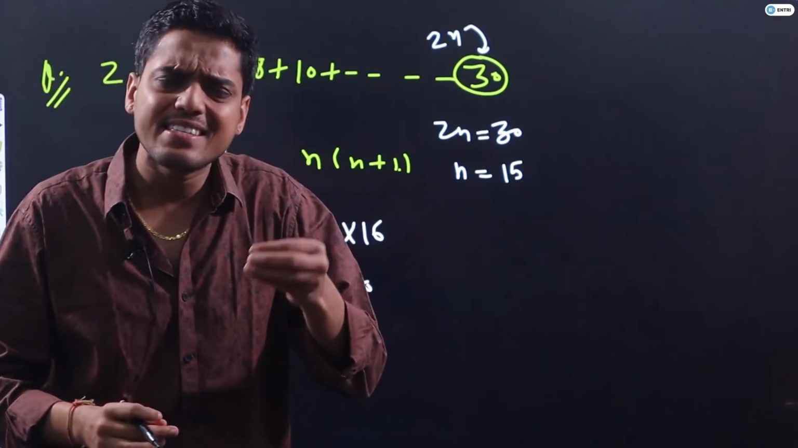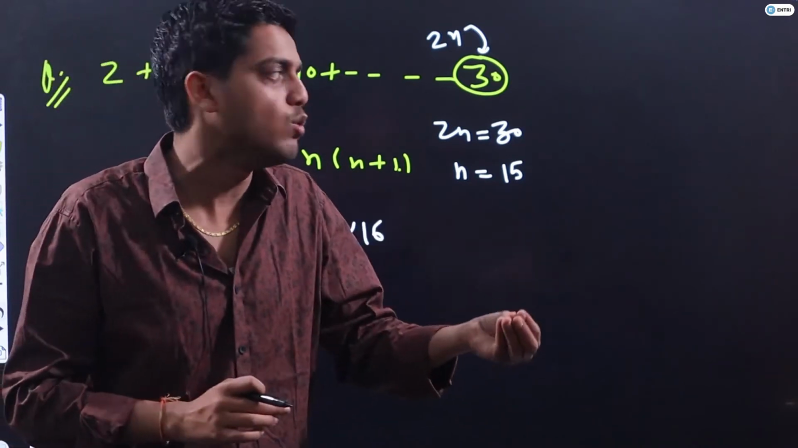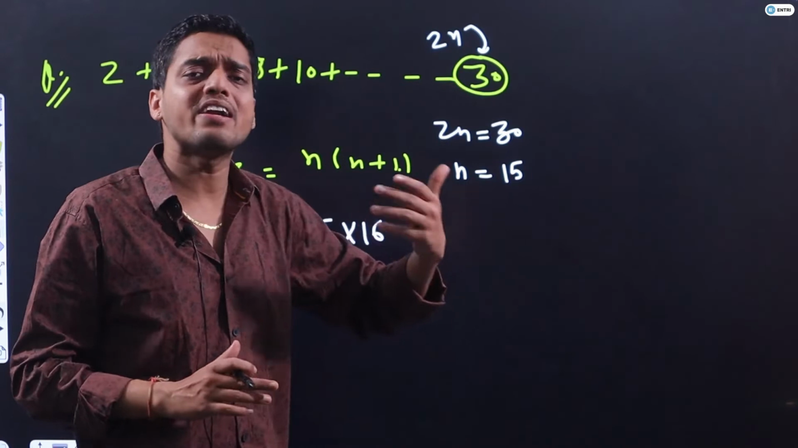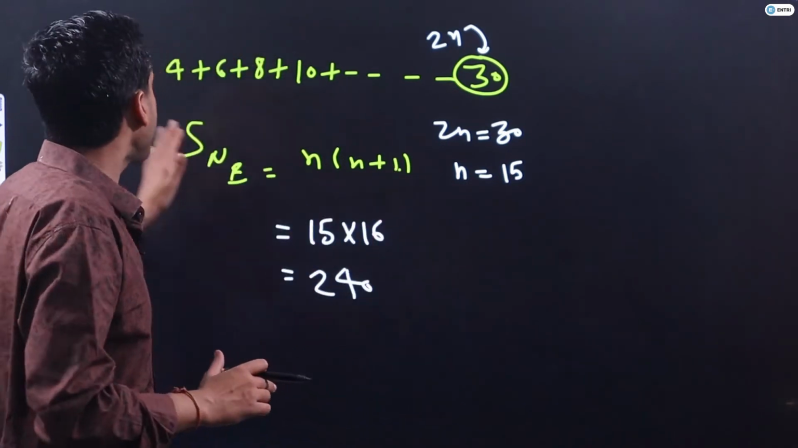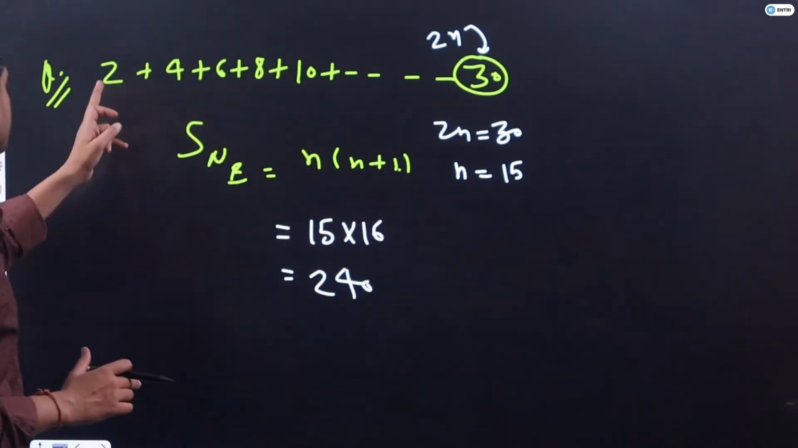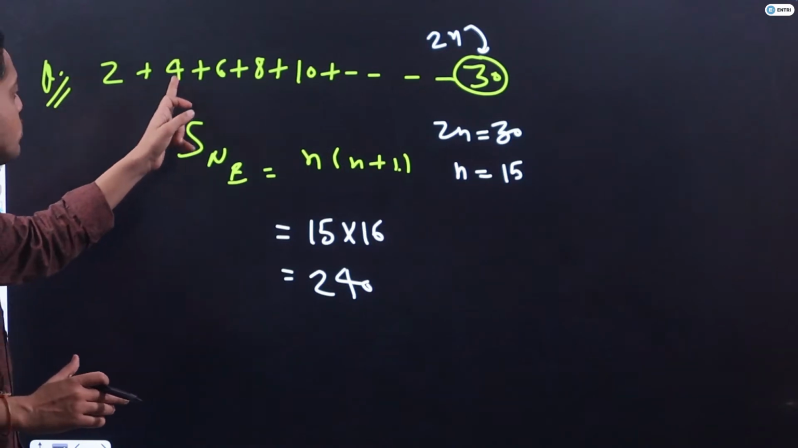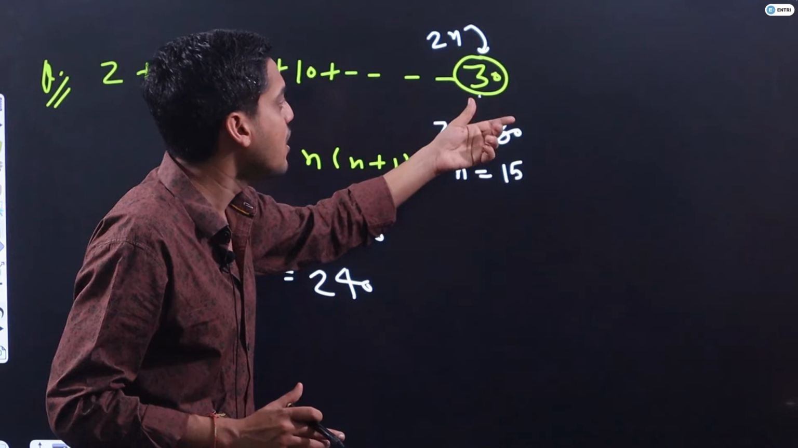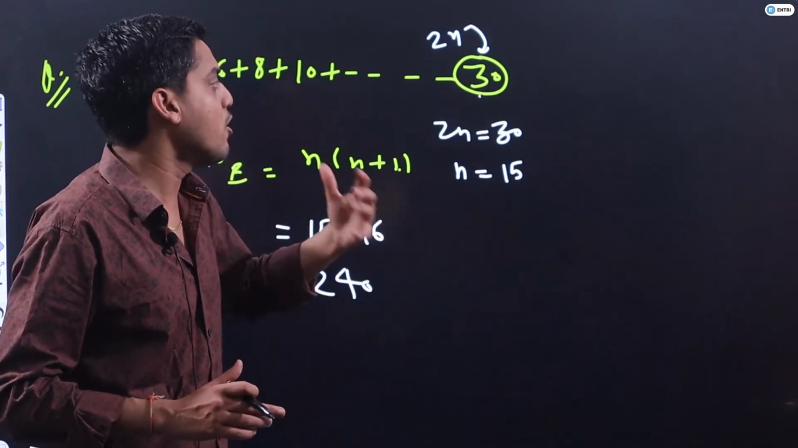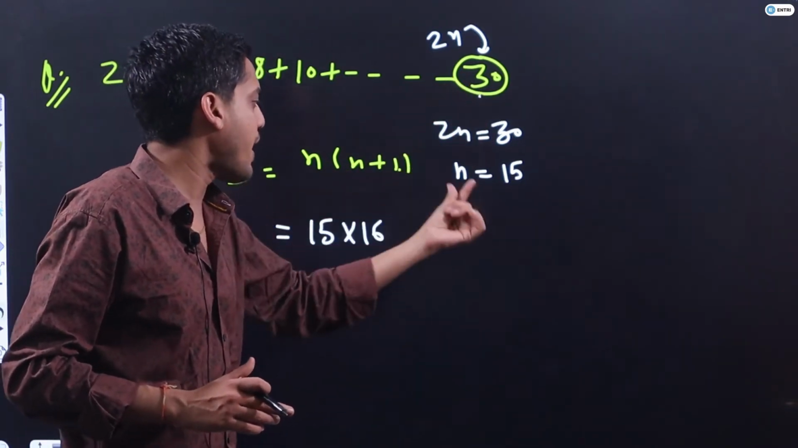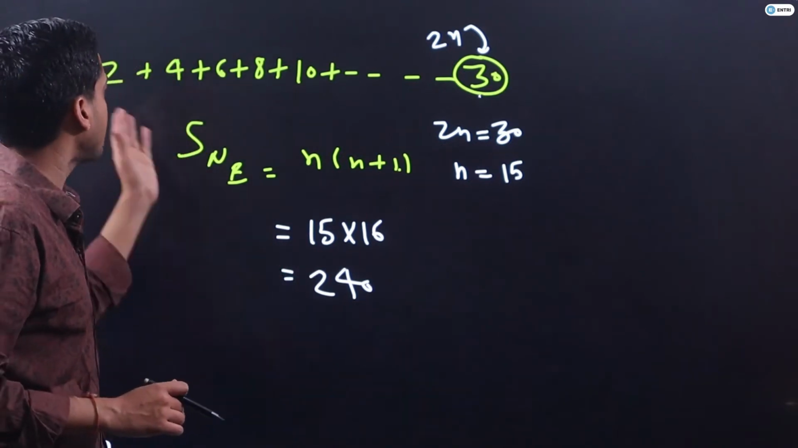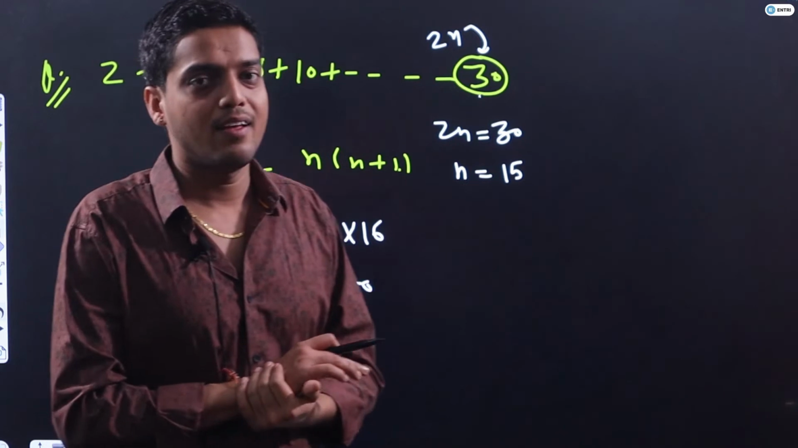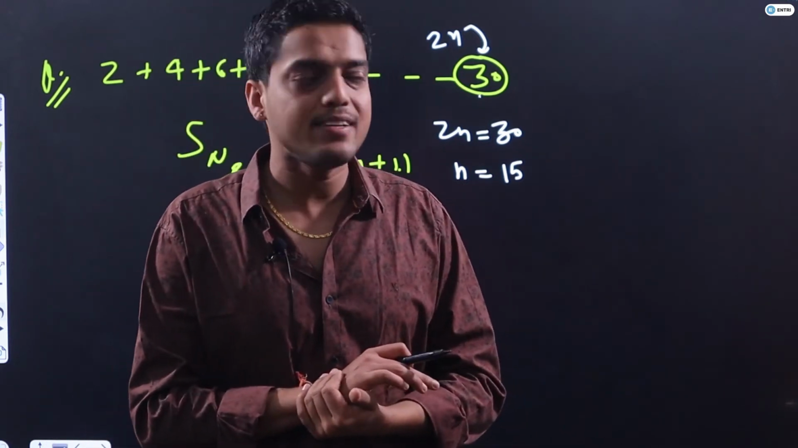So a very silly mistake that students can make is that they will put n equal to 30, but you have to identify the value of n. N is representing the number of terms. The first term is double of 1, the second term is double of 2, the third term is double of 3. So 30 will be the 15th term, because double of 15 is 30. That's why n will be equal to 15 here. So the sum of these 15 terms will be nothing but 240. I hope it is clear to each and everyone, guys.